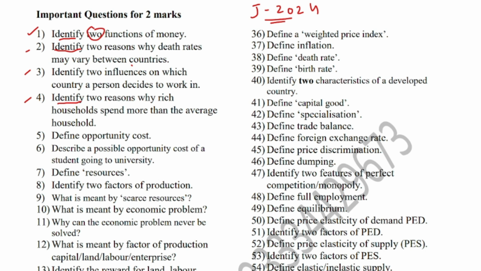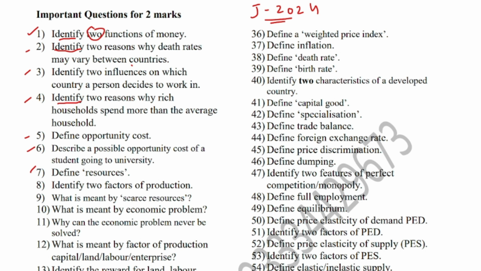Question number 5 is define opportunity cost. It is the cost of the next best alternative foregone by choosing another item. Question number 6 is describe a possible opportunity cost of a student going to university. The possible opportunity cost can be the amount of money sacrificed, which could have been earned by doing a job instead of going to university.